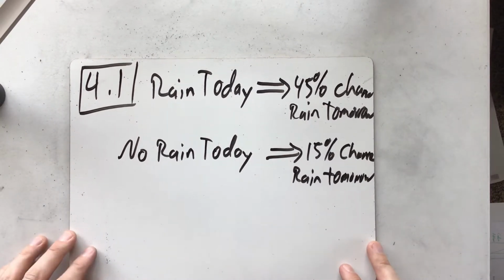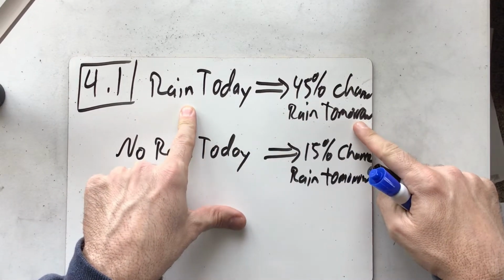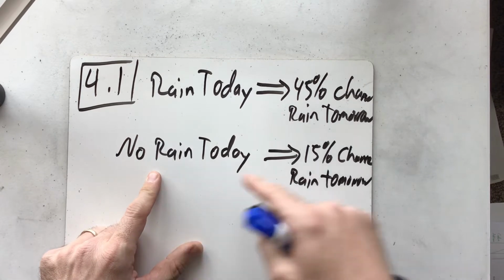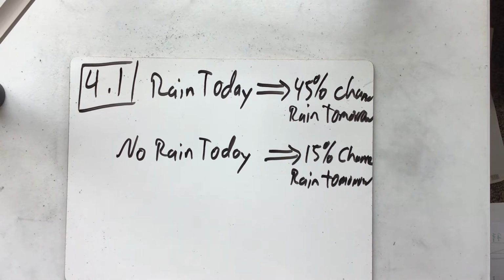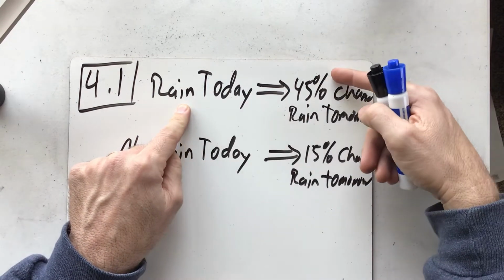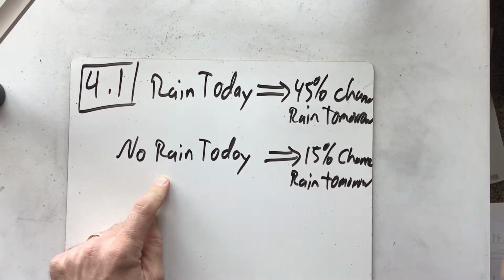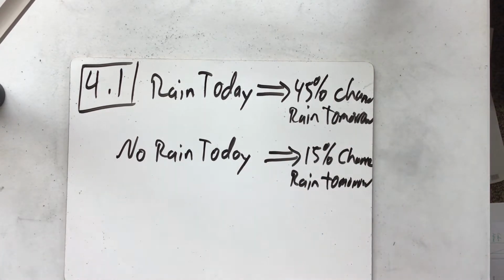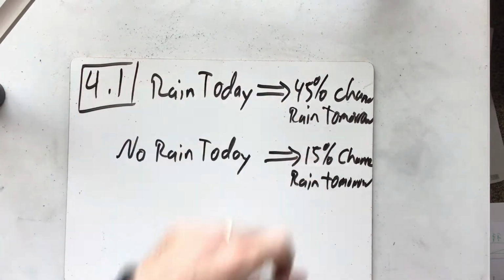Okay, so in this problem, we have a probability: if it's raining today, then we have a 45% probability it rains tomorrow, versus if it doesn't rain today, then there's a 15% probability it rains tomorrow. Both these probabilities are probably way too high for Lubbock, but that's fine. We do know that when you're in a rainy cycle, you're more likely to continue the rainy cycle, and when you're in a dry cycle, you're less likely to transfer into a rainy cycle. So notice this gives us the idea of what I meant by transitioning from one state to the next state.